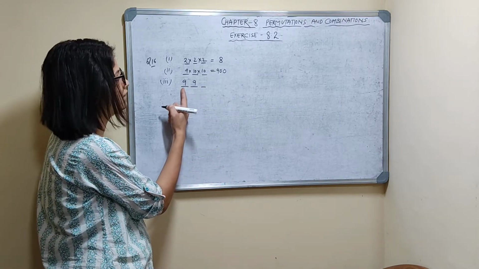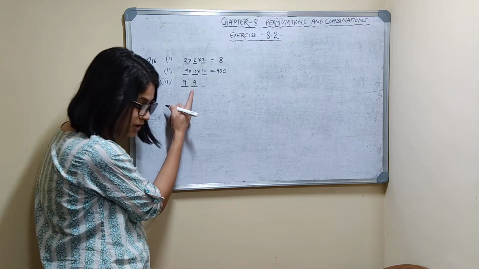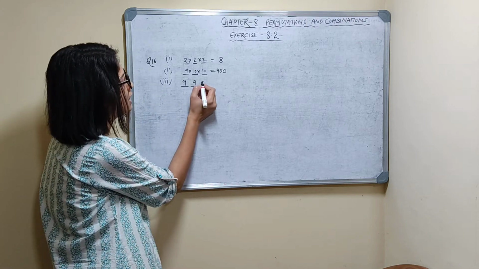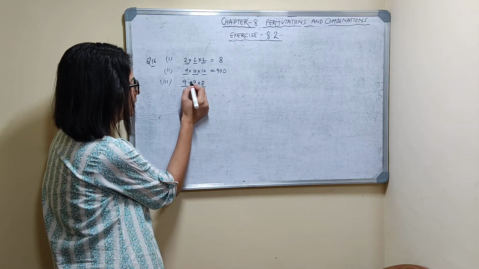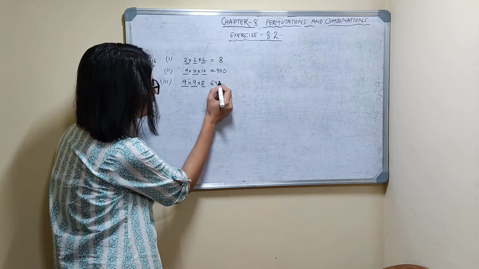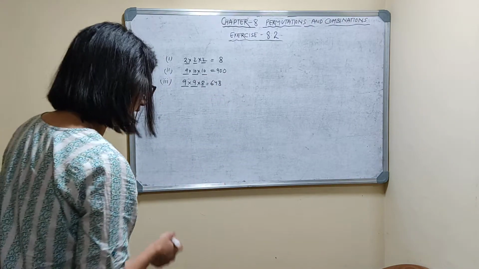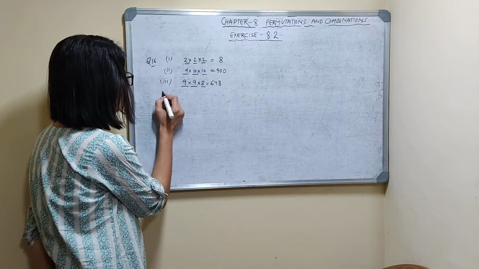Apart from 1, 9 choices are there. And no digit is repeated, so here 8 choices are there. By the multiplication principle of counting, 9 nines are 81, 81 into 8, 648 numbers you can form.